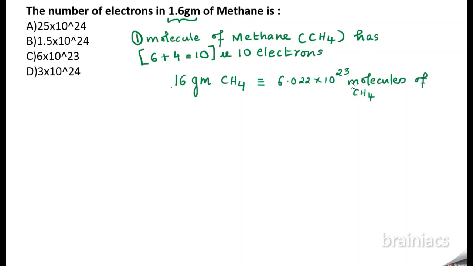But what is given to you? 1.6 gram. So how to convert 16 gram to 1.6 gram? Divide by 10 on both sides, correct?